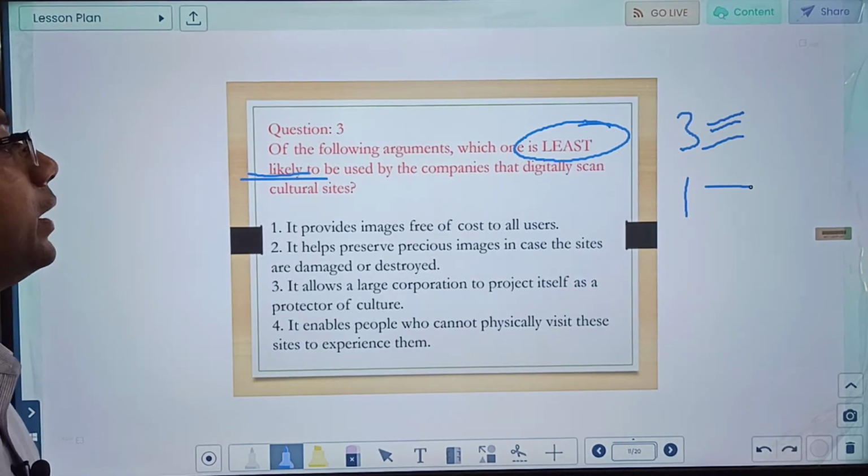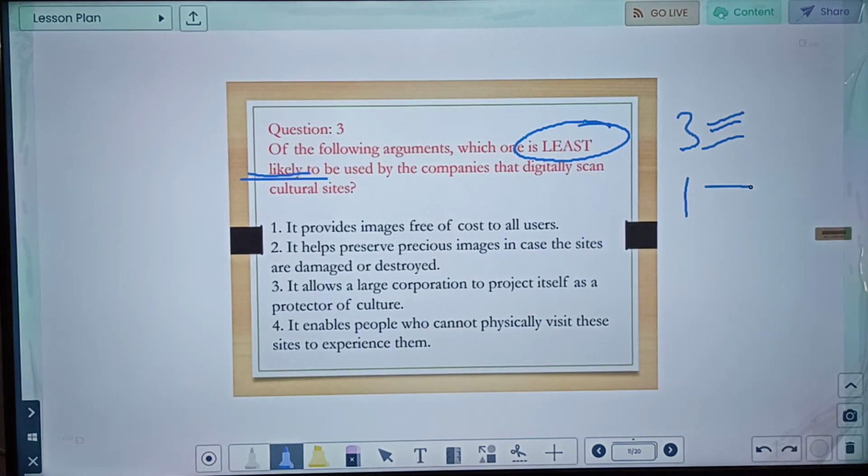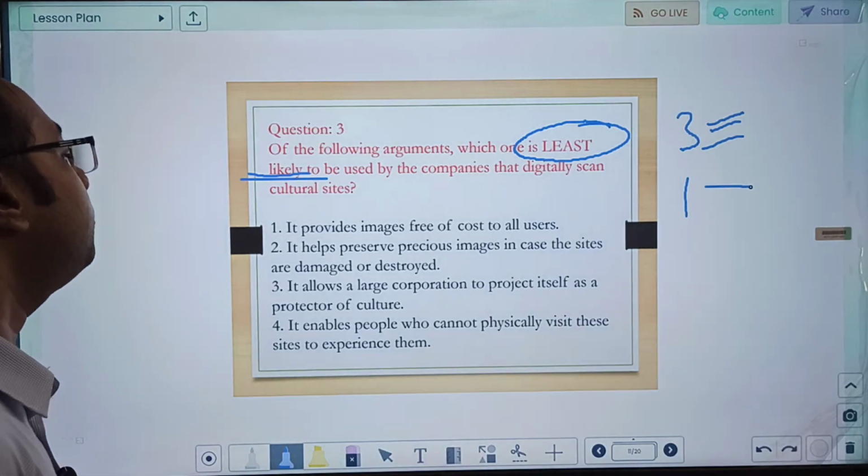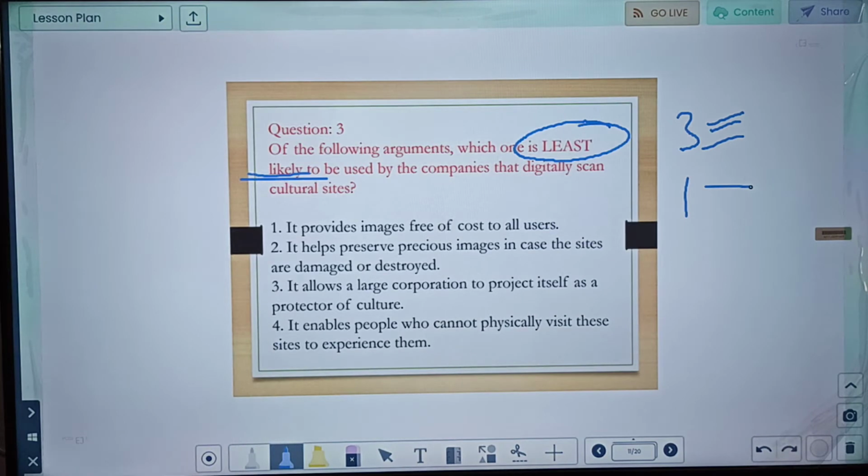To be used by companies that digitally scan cultural sites. It provides images free of cost to all users. It helps preserve precious images in case the sites are damaged or destroyed. It allows a large corporation to project itself as a protector of culture. It enables people who cannot physically visit the sites to experience them. Of the following, which one is least likely to be used by companies that digitally scan the cultural sites?